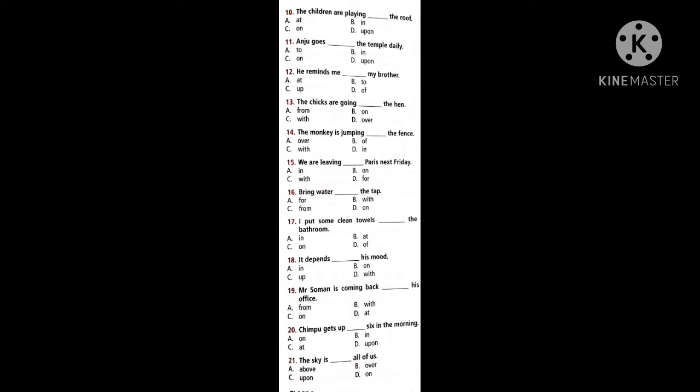Anju goes dash the temple daily. Where does he go? Normally, while we are going, I am going dash school. If we say the sentence, what do we use while we are going somewhere? Now, basing on that, you can complete your 11th one. He reminds me dash my brother. Can we say at my brother, to my brother, up my brother, of my brother? Reminds me is the word which we use in remembrance, about a person or something.